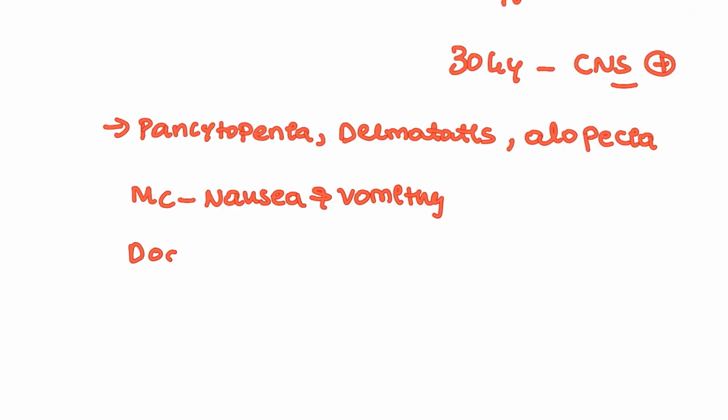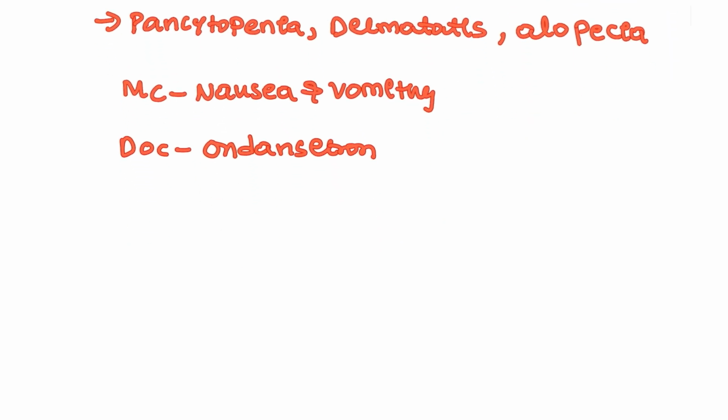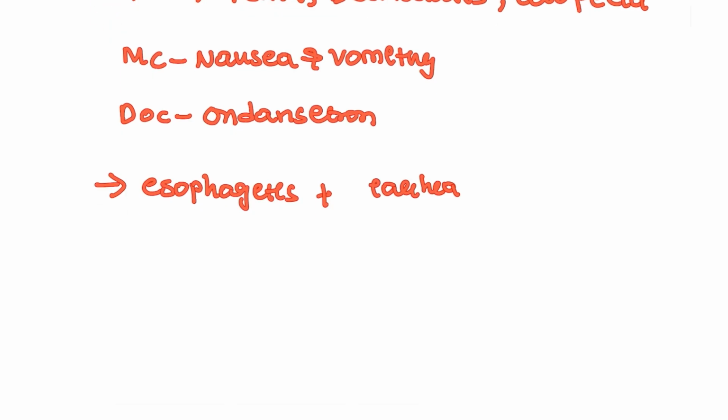And for this patient, the drug of choice is ondansetron. For this patient, we are going to give the ondansetron. Along with that, they can also have esophagitis, radiation-related esophagitis will be seen, and the patient can have diarrhea. These are the GI symptoms that will be associated, and there can be late symptoms also.